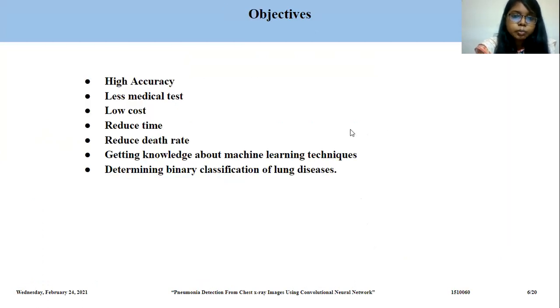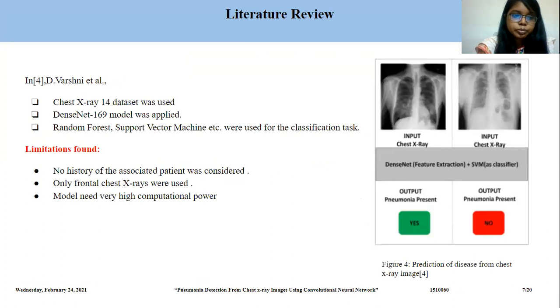The objectives of my thesis work are high accuracy, less medical tests, low cost, reduced time, reduced death rate, getting knowledge about machine learning techniques, and determining binary classification of lung diseases.